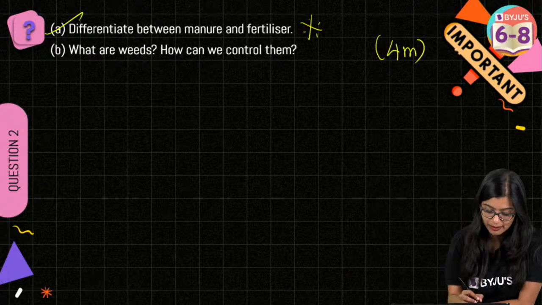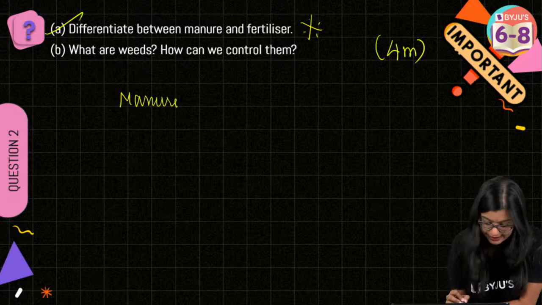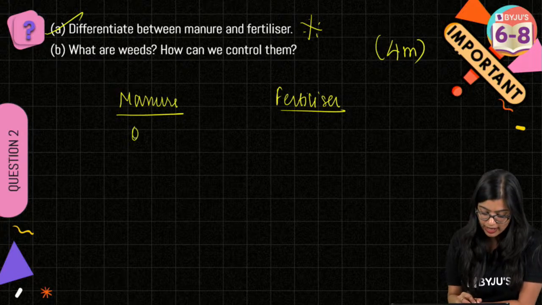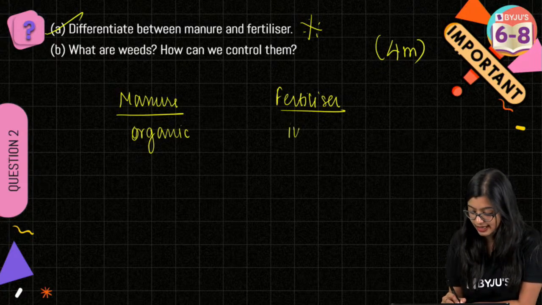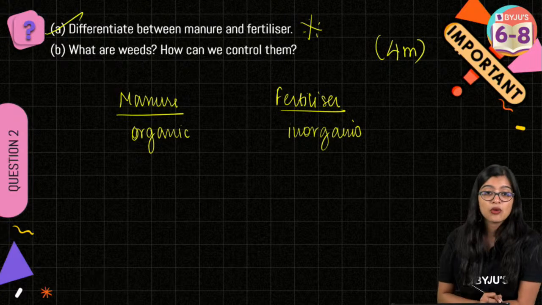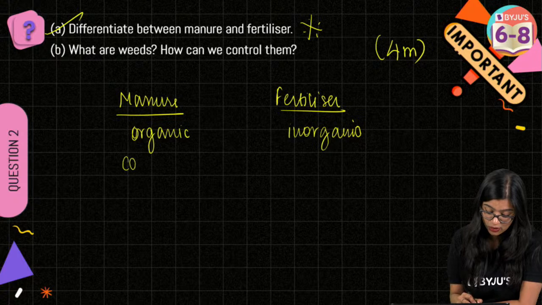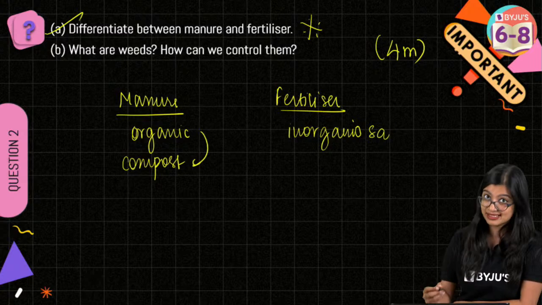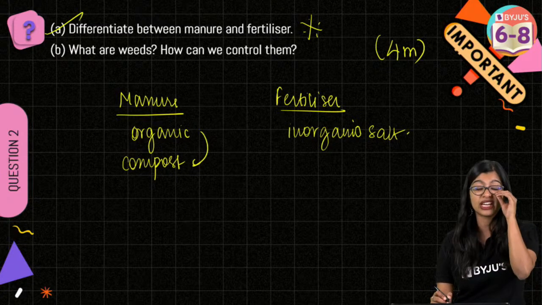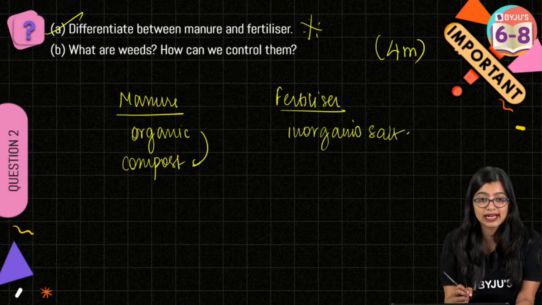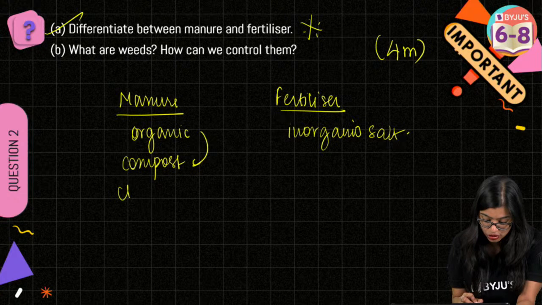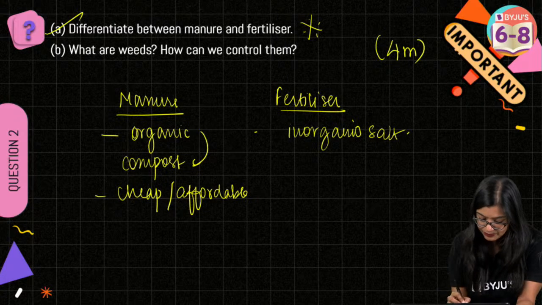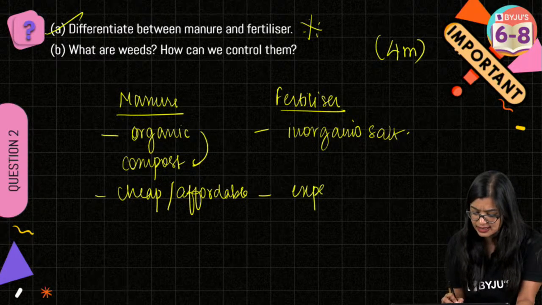Now moving on, I need you to tell me differences between manure and fertilizer. Okay, most of you are telling me manure is organic. This is inorganic. Very good. What else? Made of compost. Yes, very good. This is made up of organic substances like compost, while in this case, they are made up of inorganic salts. Yes, very good. What else? Manure is cheap, or I could say manure is affordable, right? While on the other hand, we can see that fertilizer might be slightly expensive.